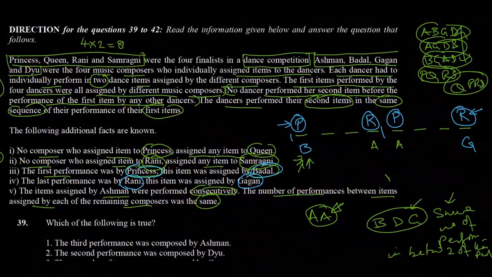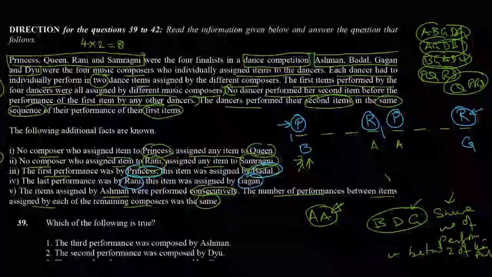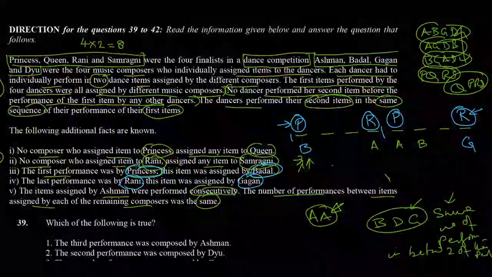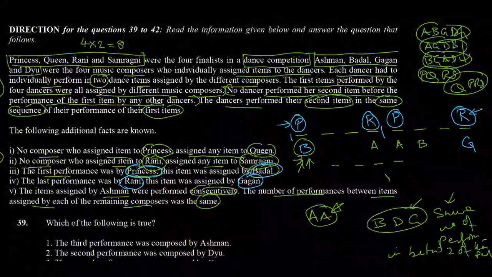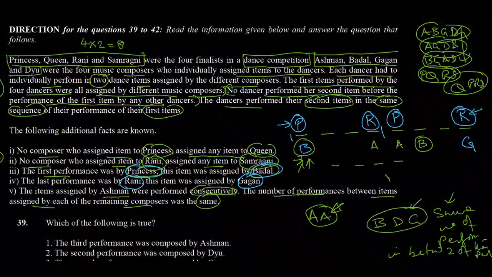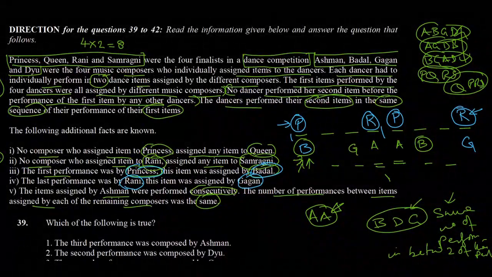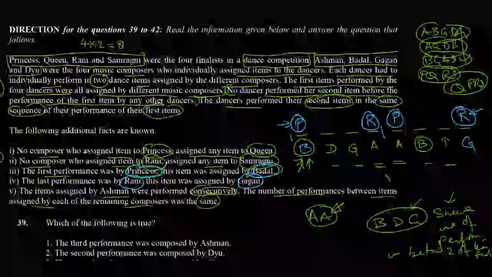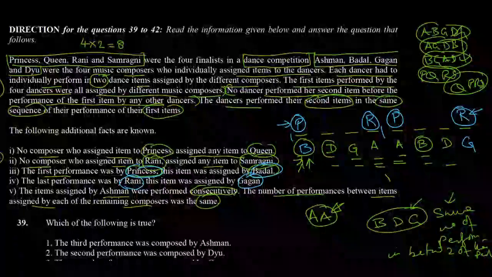So B can assign performance number 6, which means there is a gap of 1, 2, 3 and 4 between 2 performances of B, and therefore there will be a gap of 4 between 2 performances of G. So 1, 2, 3 and 4. So G will assign performance number 3, and D would be left with performance number 2 and 7. So there will be a gap of 1, 2, 3 and 4 between 2 performances of D.